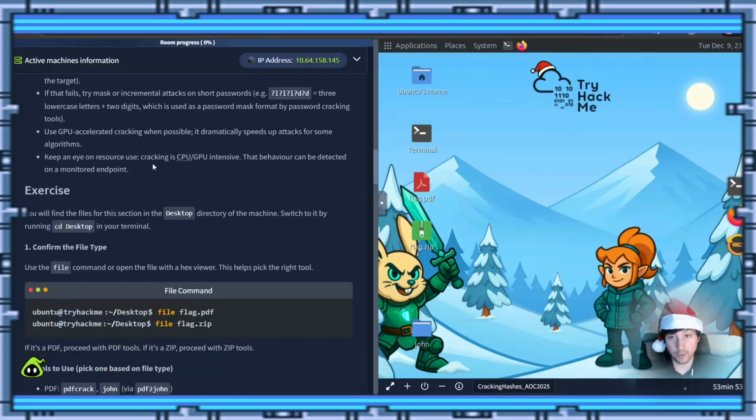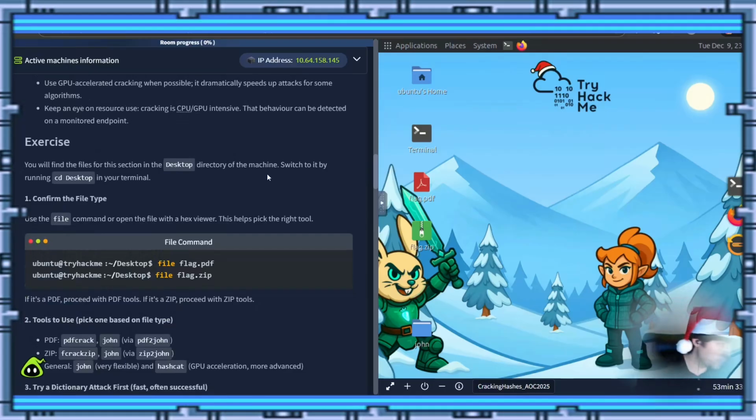Keep an eye on resources. Cracking uses CPU and GPU intensively. These behaviors can be detected on a monitored endpoint. If you're on the blue team trying to see something concerning, monitoring hardware utilization is a potential indicator of compromise.